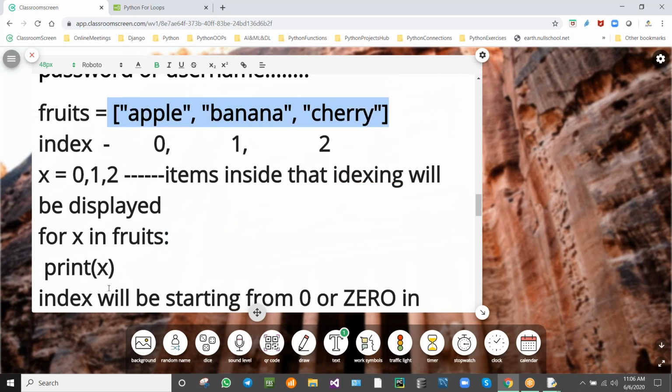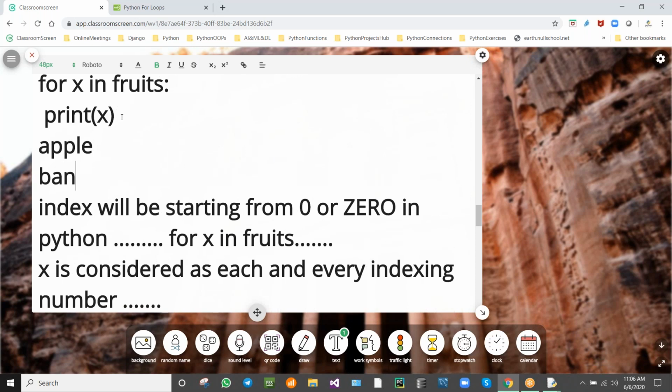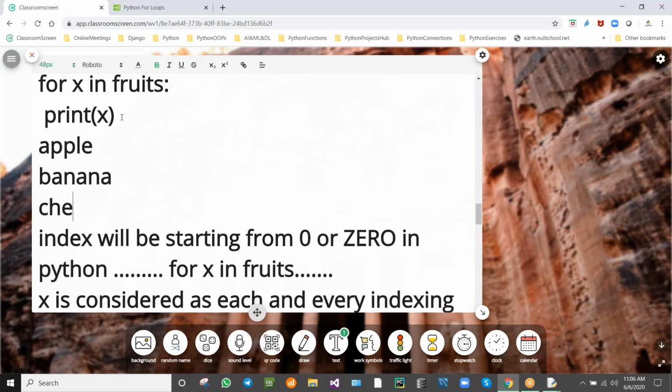Fruits is considered as list. For X in list means X in fruits list. That will be considered as 0. Whatever item is present inside that 0 indexing will be displayed. Output will be displayed like this: apple, banana, and cherry. Vertically it will be displayed.